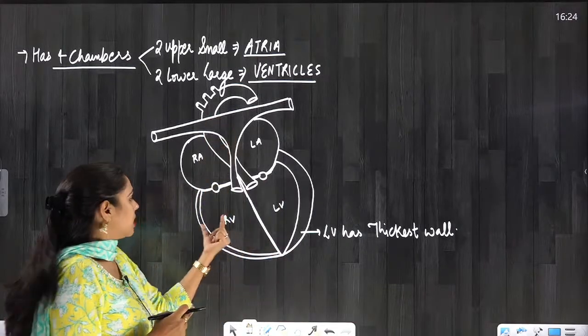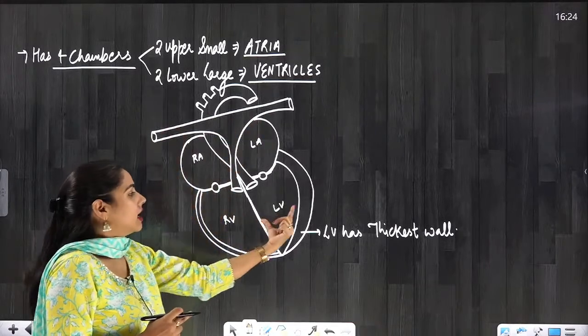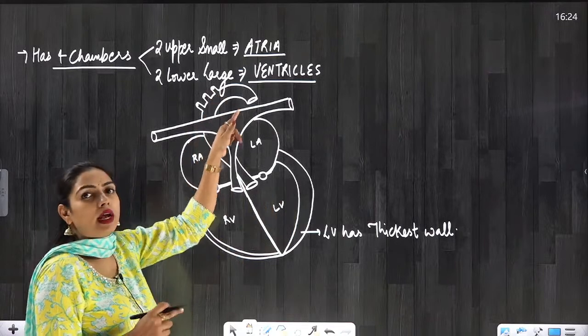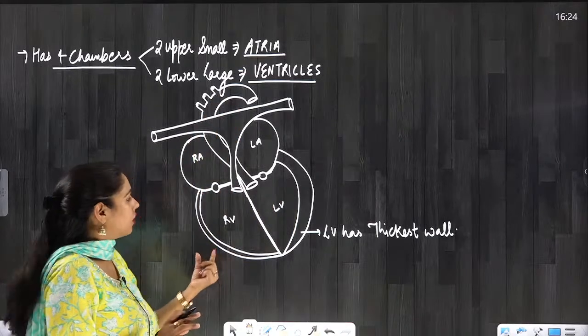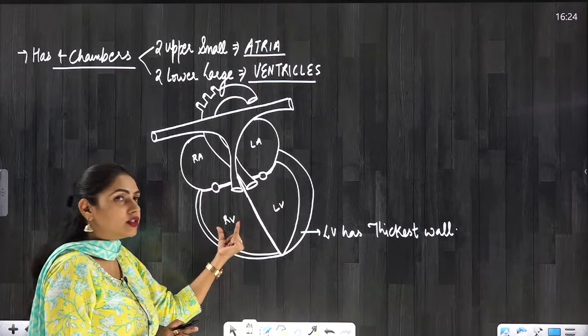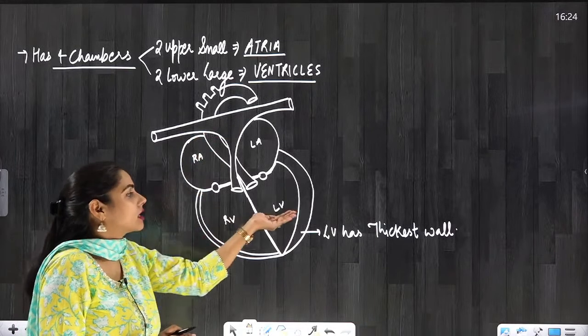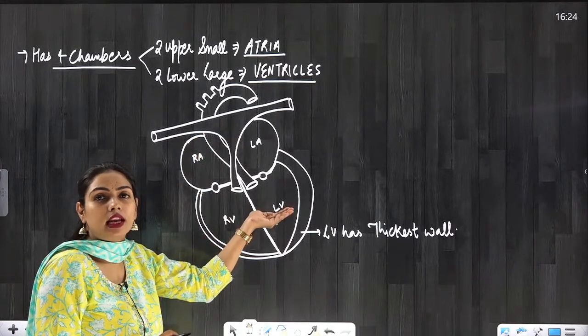So if we talk about ventricles, they have to pump blood out of the heart. Right ventricle is going to pump blood into the lungs and left ventricle is going to pump blood into the whole body. So the force required by the right ventricle to push the blood out is also less as compared to the force required by the left ventricle.